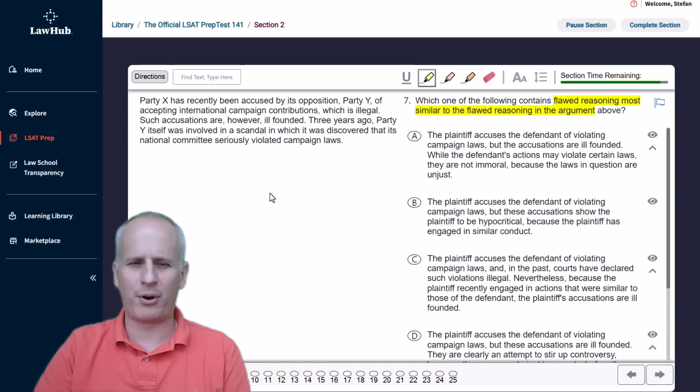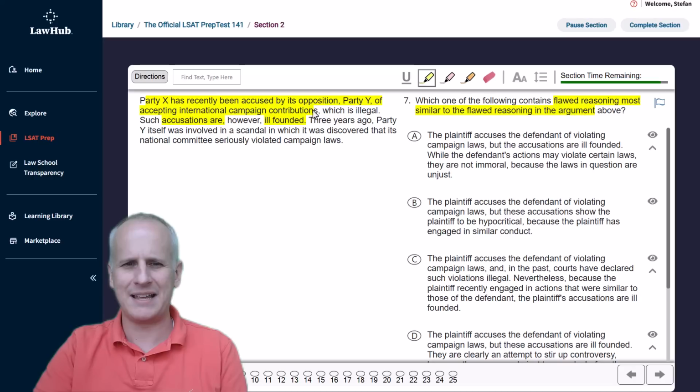3 years ago, Party Y itself was involved in a scandal in which it was discovered that its national committee seriously violated campaign laws. So the conclusion is that these accusations are ill-founded. I need to highlight what those accusations are, which is that Party X has recently been accused by its opposition, Party Y, of accepting international campaign contributions. And these accusations, I'll even highlight the such now, are ill-founded.